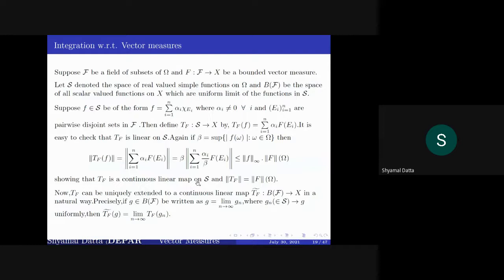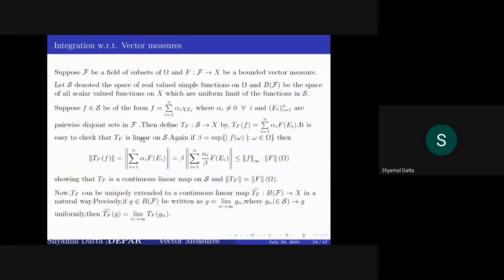Okay, now we integrate as a function from BF. We define this integral by T_F tilde of f. First of all, notice that T_F tilde is a vector. It is actually a vector. So T_F tilde takes values in X. So the integral is actually a vector.